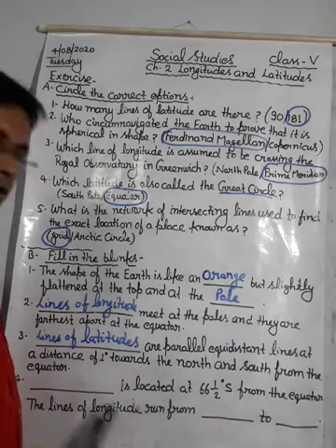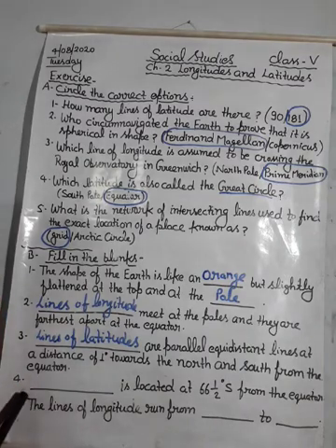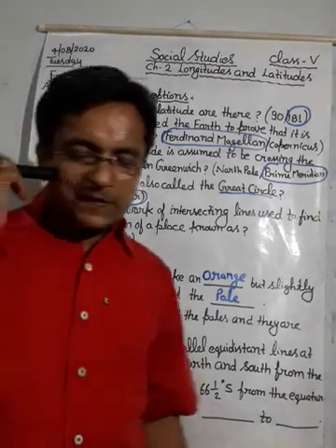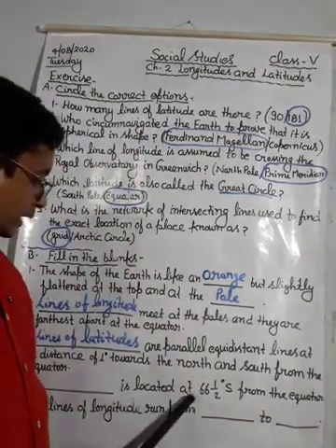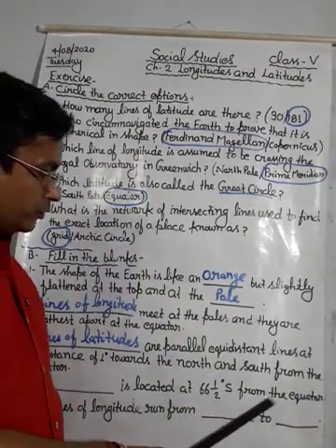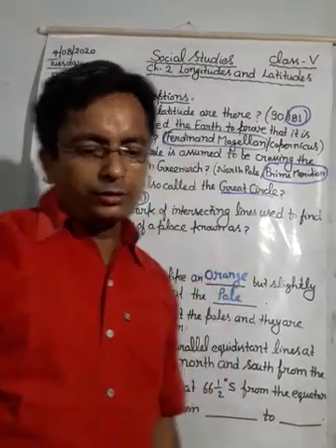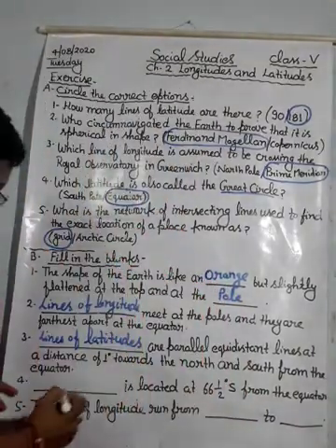And next, second last is, dash is located at 66.5 degrees south from the equator. That is the Antarctic Circle.